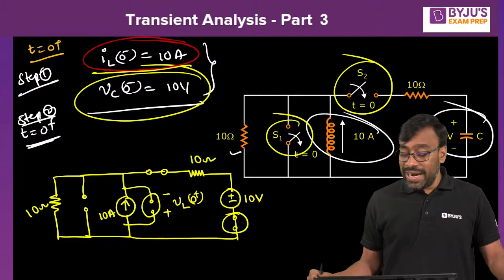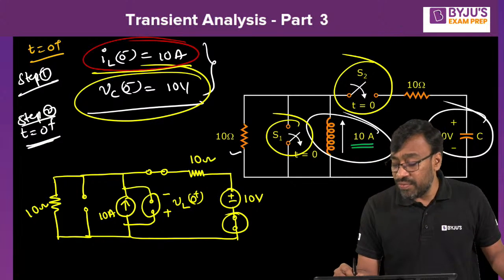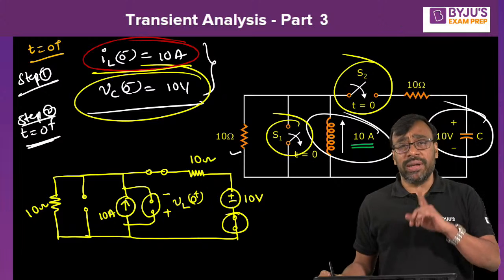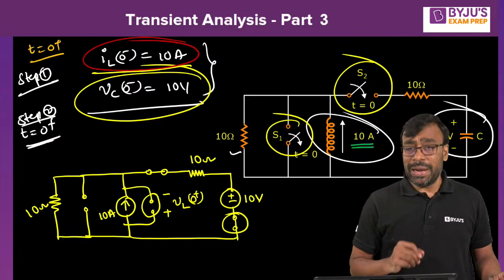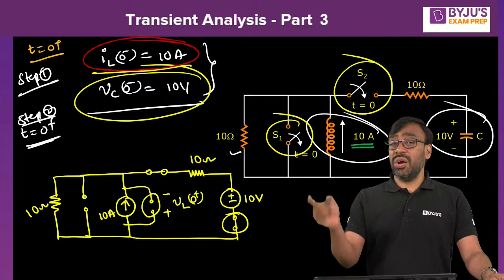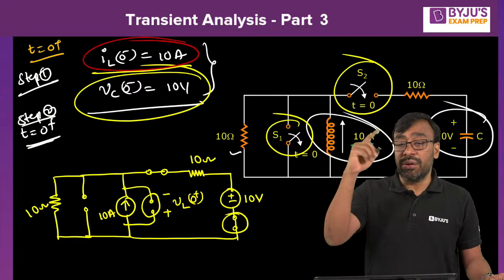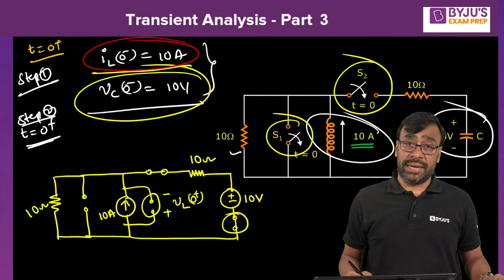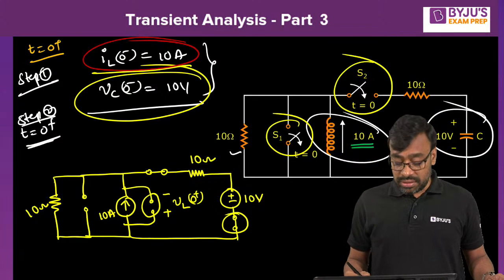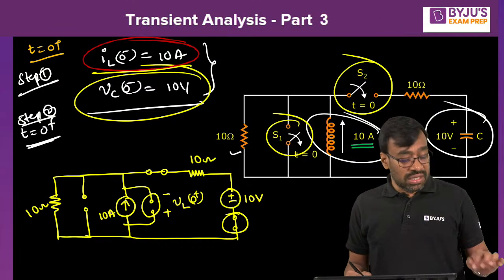Direction. Why direction? Because look at the direction of current flowing through the inductor at t equal to 0 minus: upward. Then upward should be placed. At t equal to 0 minus, what was the current direction that you have to see, and then you accordingly proceed. Yes, Siddiqui, 10. Very good. So based on that, we are supposed to construct.